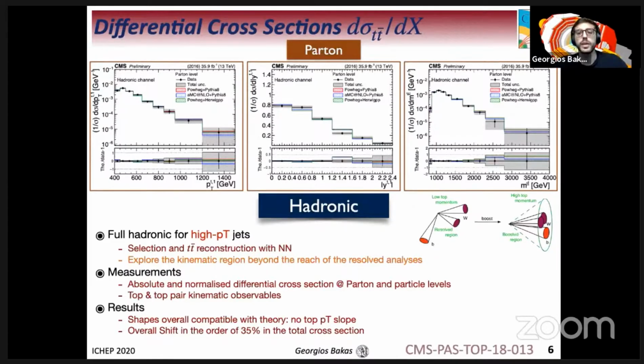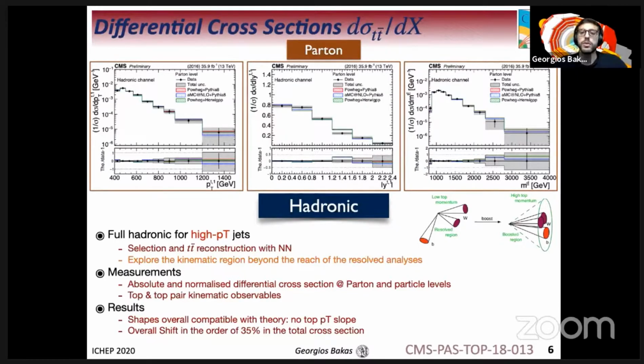The selection here is based on the construction of a neural network that discriminates signal from background using jet substructure properties. Our motivation here is to explore the kinematic region beyond the reach of the resolved analysis. And as for the measurements, we measure both absolute and normalized differential cross-sections at parton and particle levels with respect to top and top pair kinematic variables.